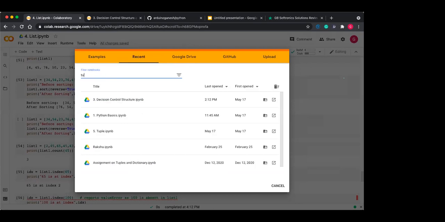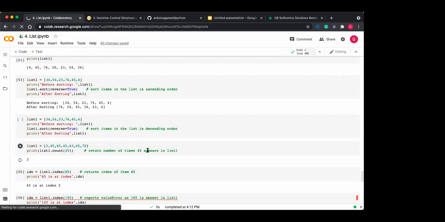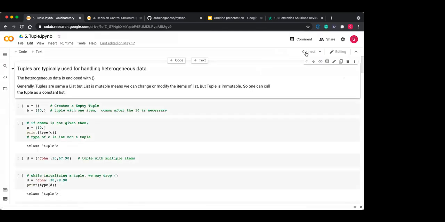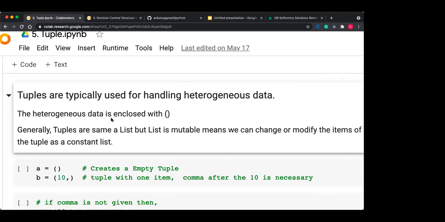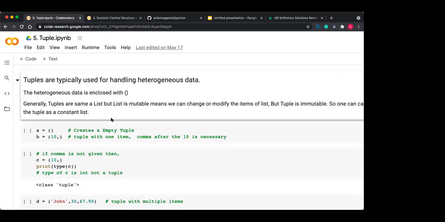Tuple. Okay, tuple. The tuple topic is somewhat small, because tuple and list you can compare as the same thing. The only difference between the tuple and the list is that the tuple is, you can say, a constant list. Once you declare the tuple, you cannot modify it. So tuple is immutable.